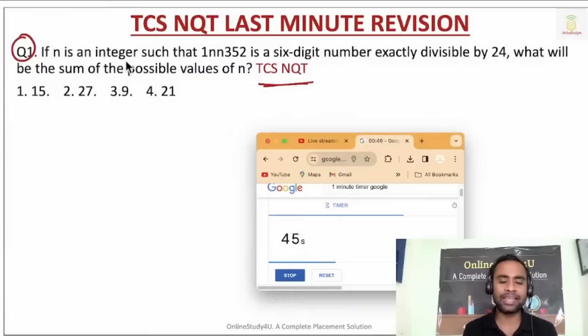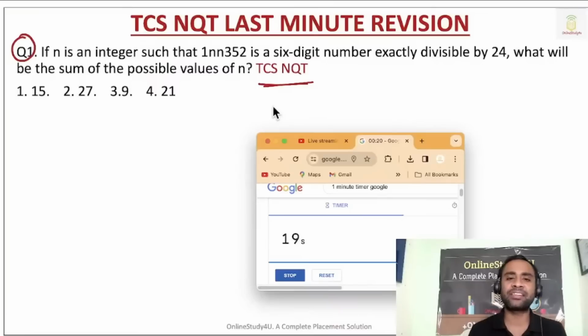If n is an integer such that 1nn352 is a 6-digit number exactly divisible by 24, what will be the sum of the possible values of n? What will be the sum of the possible values of n? Come on. You have another 25 seconds to go, and I have not received any answer as of now.